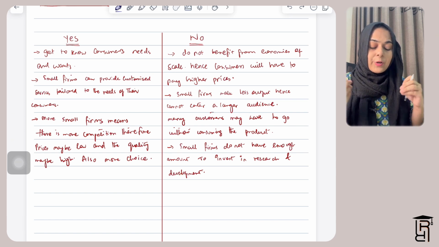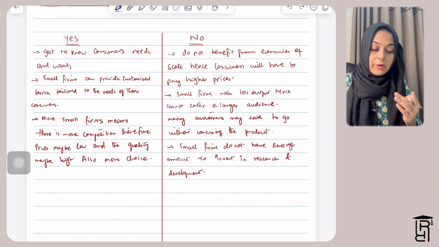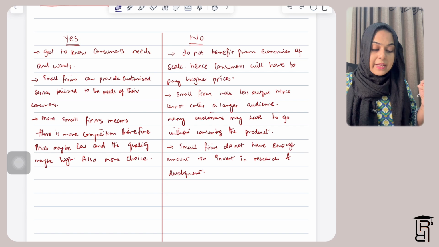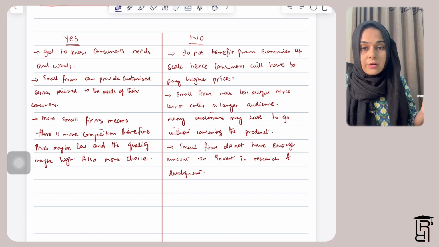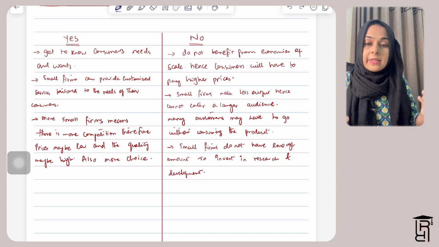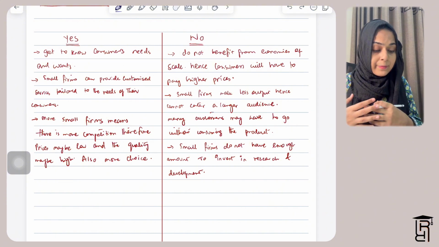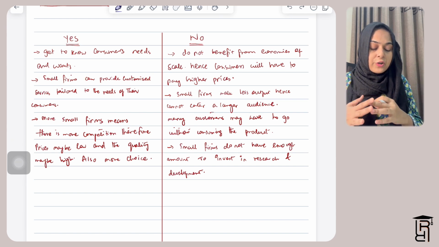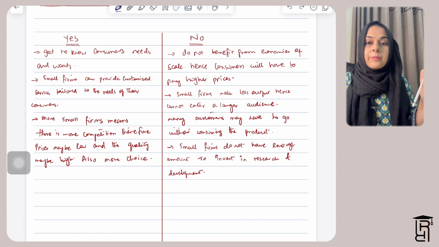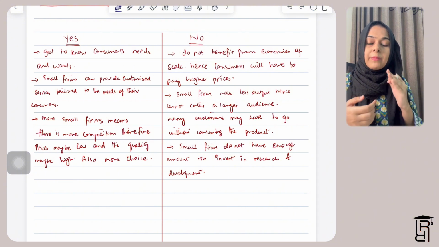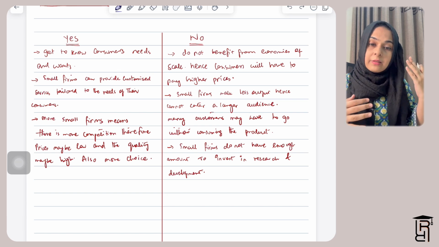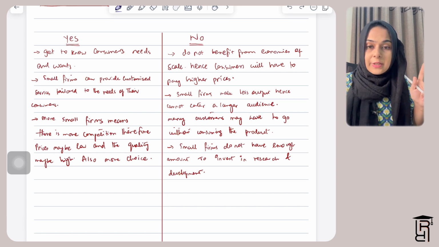However, in this case, because firms are small, they cannot benefit from economies of scale, hence consumers will have to pay higher prices. Small firms make less output, hence they cannot cater to a larger audience. If suddenly the demand increases, they will not be able to increase the output very much because they are a small firm. Also, if it's a small coffee shop or something, and they cannot cater to all the customers at one time, the customers will have to go without consuming the product, which is not a very good thing from the customer's point of view.